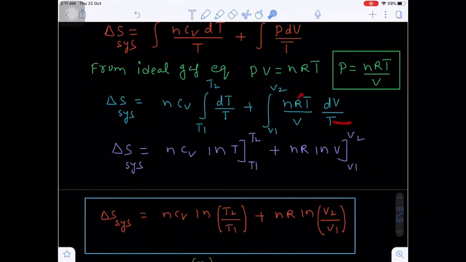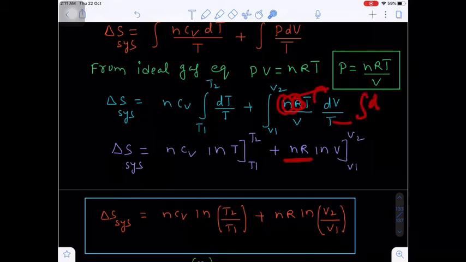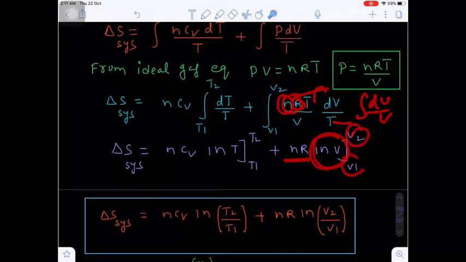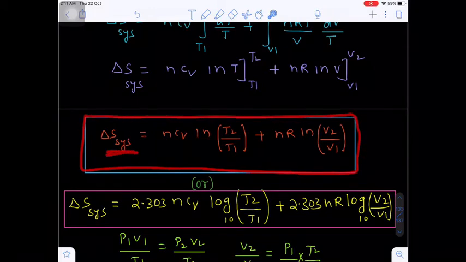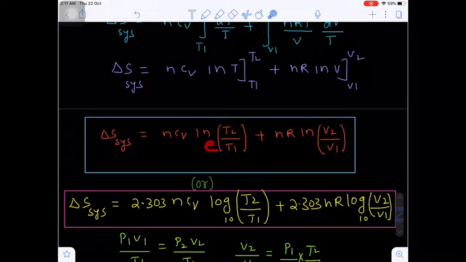And here also T gets cancelled. N is the number of moles, and the gas constant R, both are constants and are kept outside the integration. So you have the integral of dV by V, which is nothing but ln V, upper limit V2, lower limit V1. So this is the final expression for the calculation of the change in entropy of a system. Remember, this is only the change in entropy of the system. Remember, this is a natural logarithm, that is, base e.